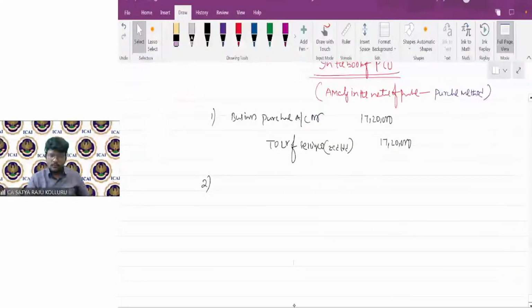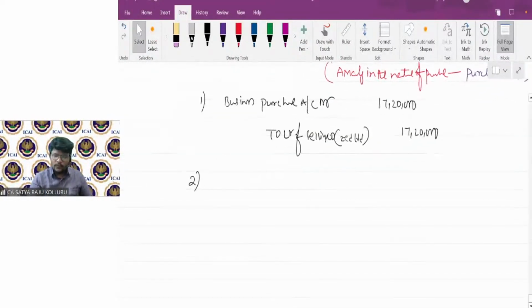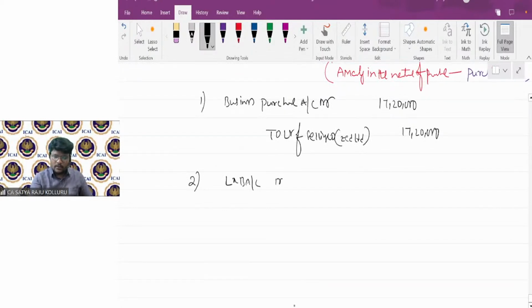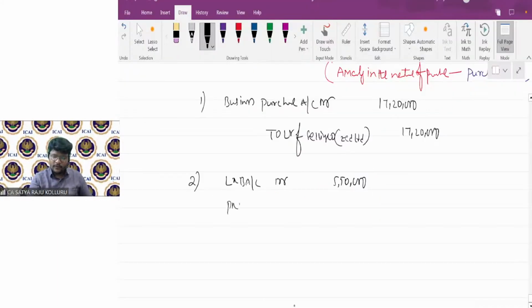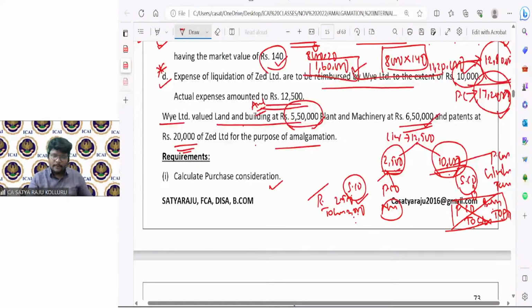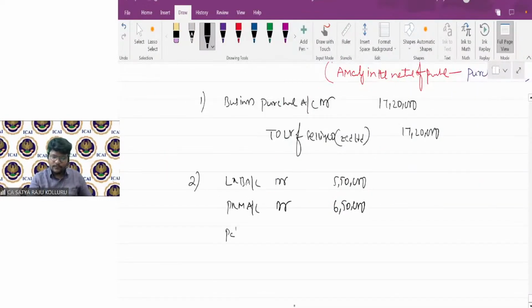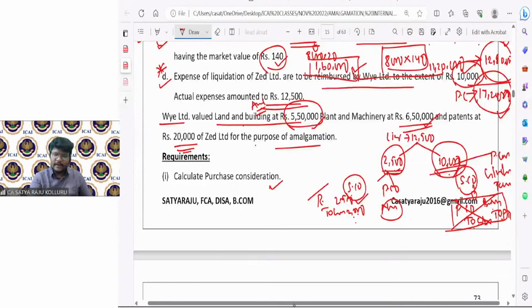Land and building account debit, which is at 5,50,000. Plant and machinery, 6,50,000. Patents, 20,000. So these three assets only, he mentioned the agreed values if you observe.